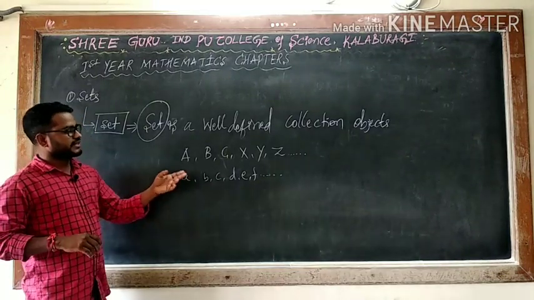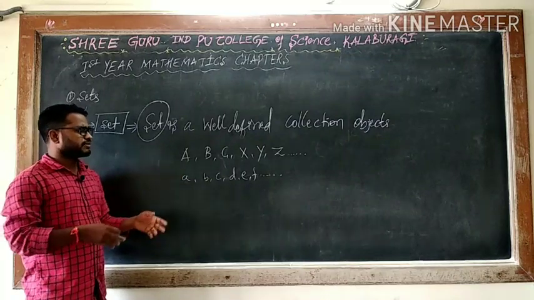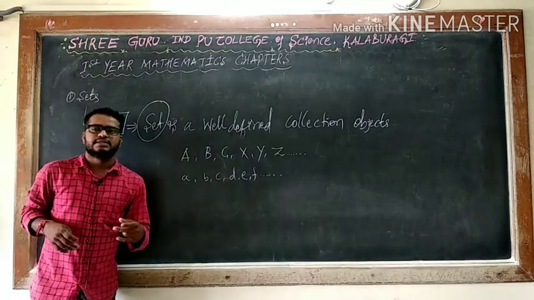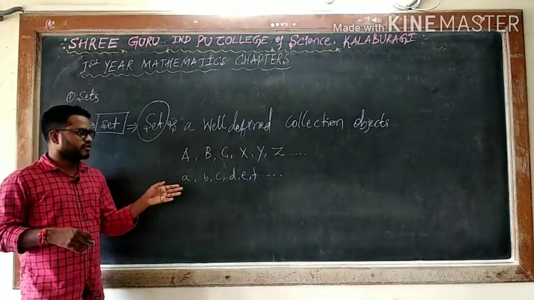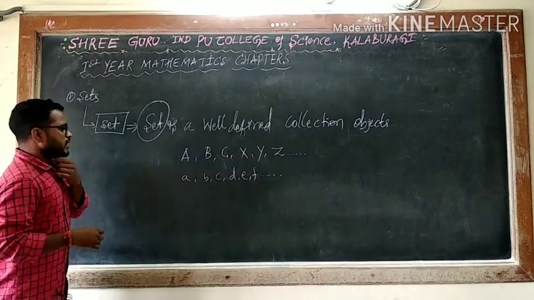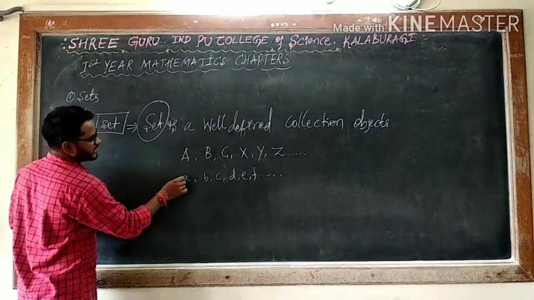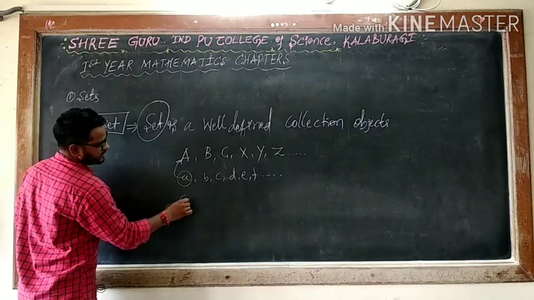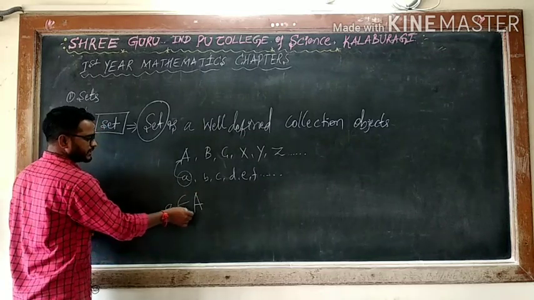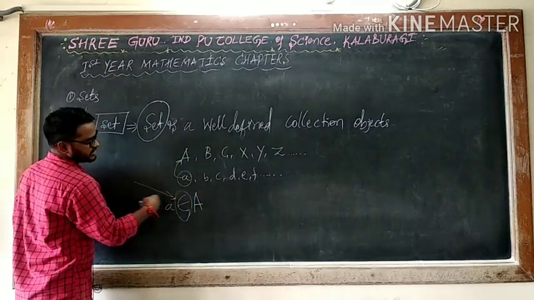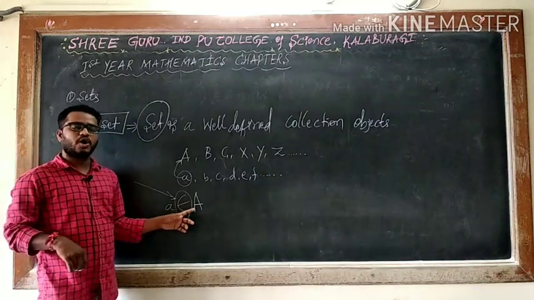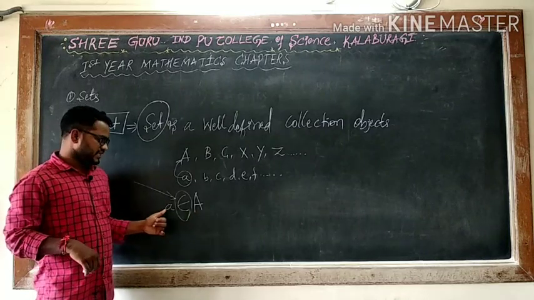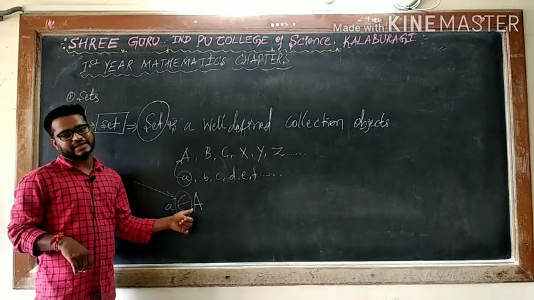When you have small letters, in the case of numbers, we will use numbers. It may be any number. So when you are using English alphabets, in that case, we will use small letters. Okay. So here we are saying, if a is an element of capital A, I can say small a is an element of capital A. This can be denoted mathematically using this symbol. It is a Greek symbol. It is read as a belongs to capital A. a is an element, capital A is a set. Means that a belongs to the set capital A.